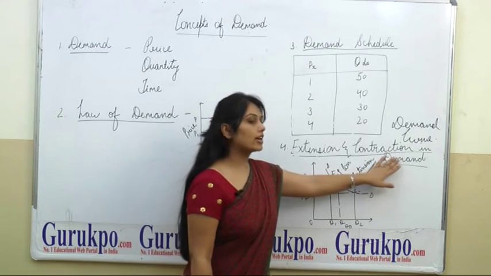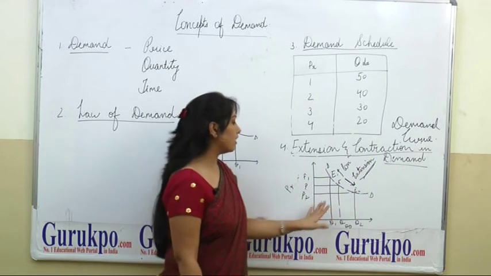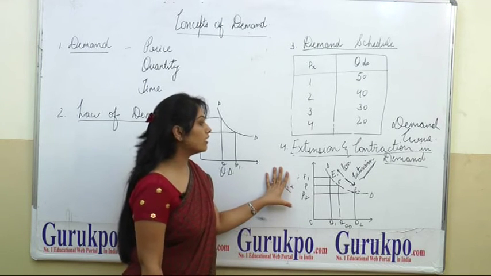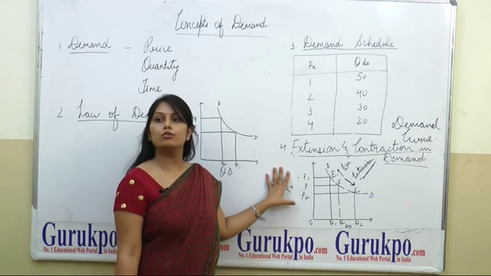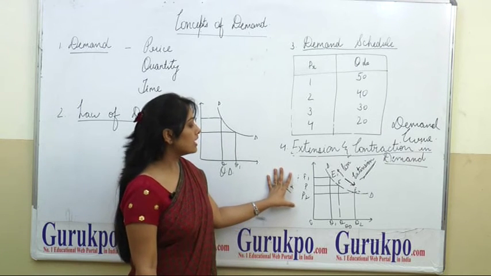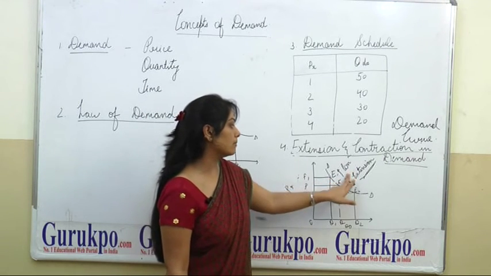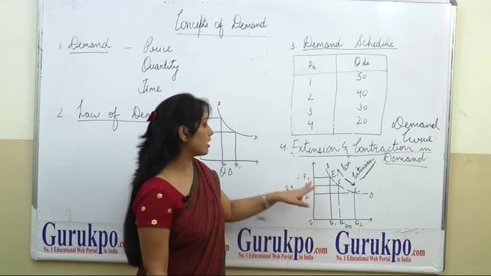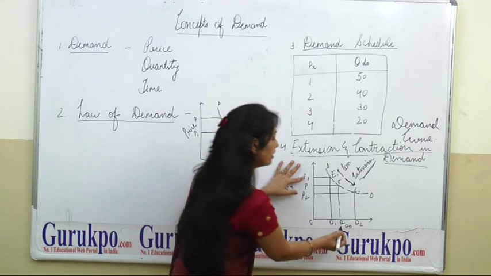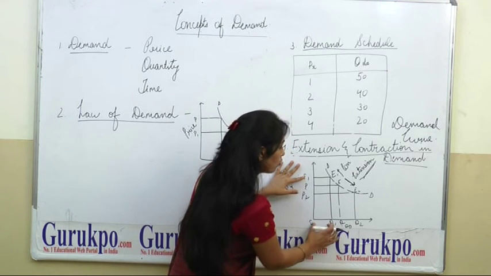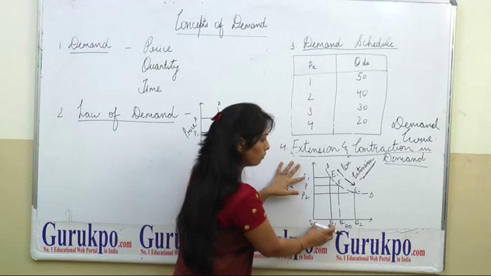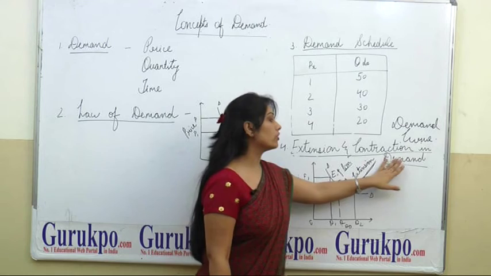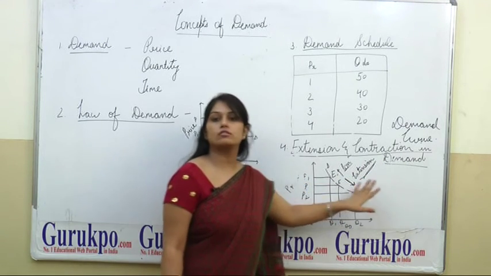And what is contraction in demand? Contraction in demand is when the quantity demanded of a commodity decreases due to an increase in price. See, from price P, if the price of the commodity becomes P1, then the quantity decreases from Q to Q1. That is contraction in demand. This is extension and contraction in demand, which is only because of the price.